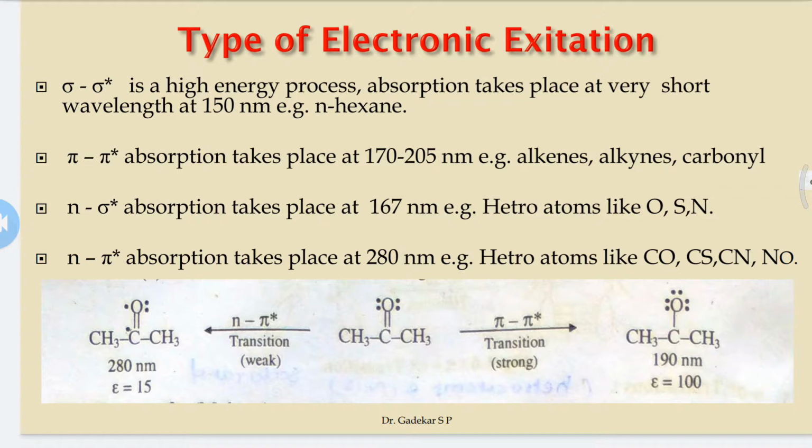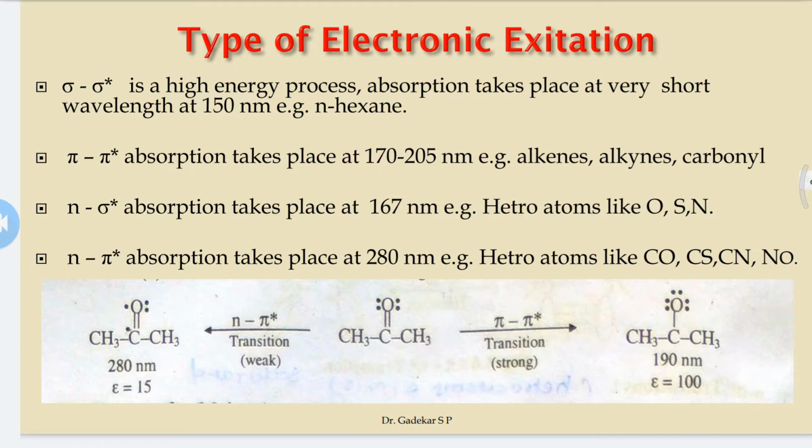Next is the n to pi star type of electronic excitation. n to pi star absorption takes place at 280 nanometers. Examples are compounds like carbon monoxide, carbon sulfide, cyanide and nitroso, compounds containing a pi bond as well as an unshared pair of electrons, meaning a pi bond as well as non-bonding lone pair electrons.